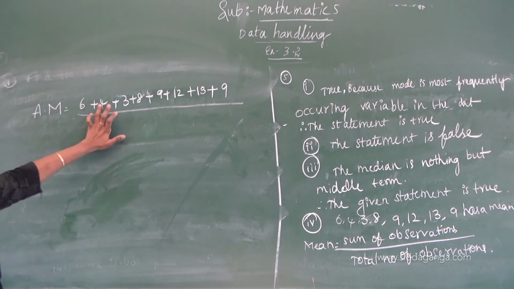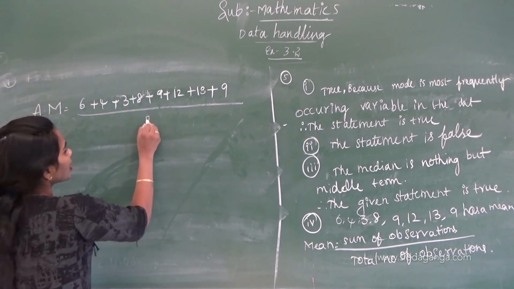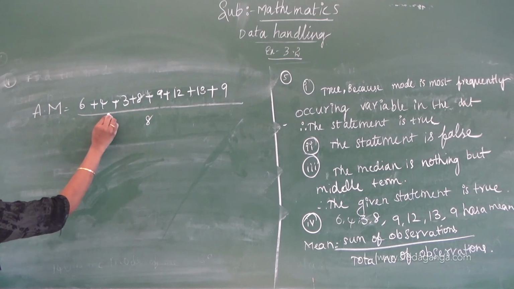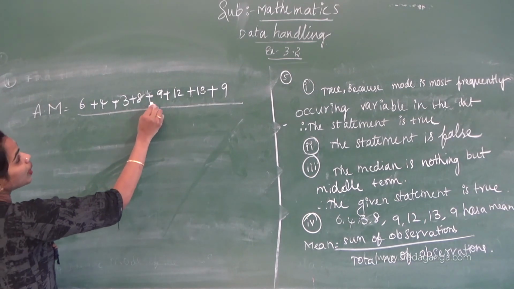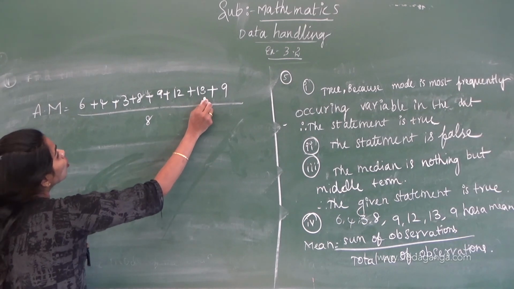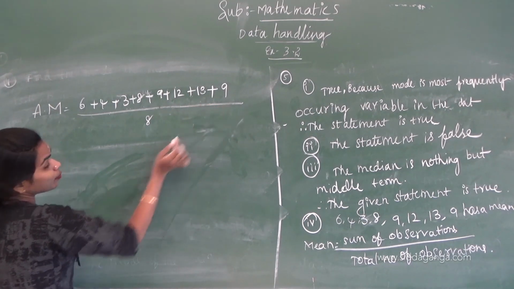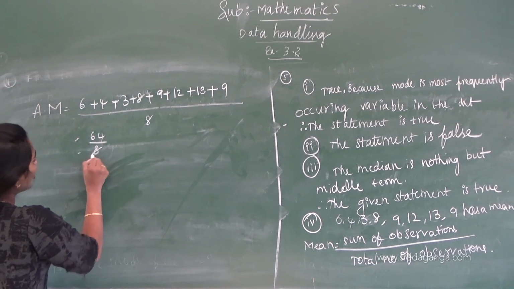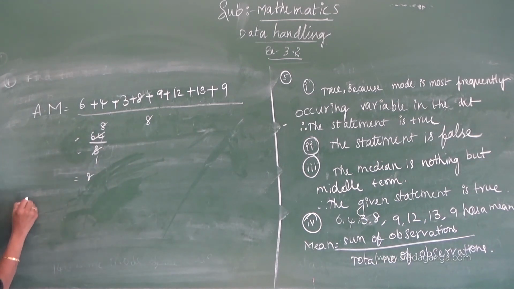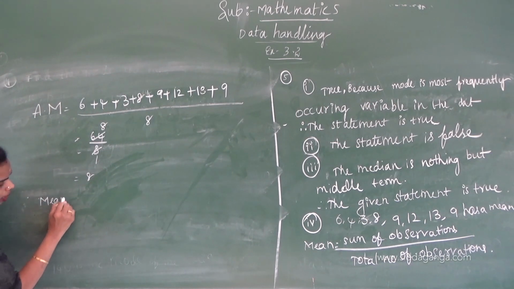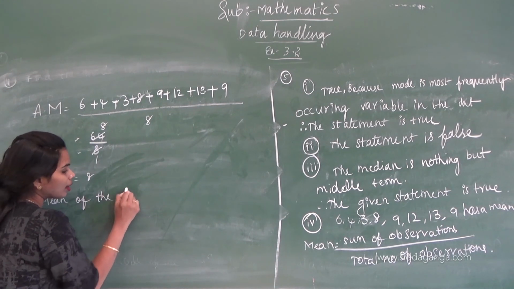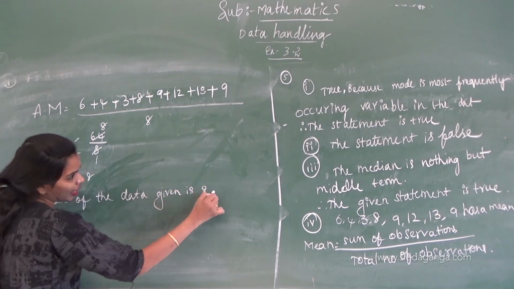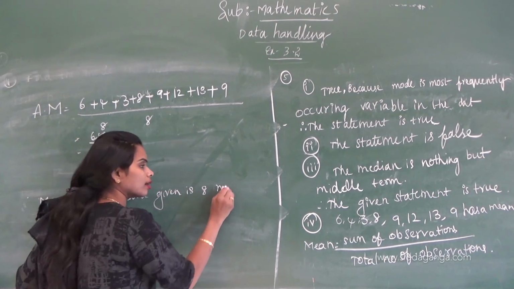How many terms are there? 8. Correct? Divided by 8. 6 plus 4 is 10, 10 plus 3 is 13, 13 plus 8 is 21, 21 plus 9 is 30, 30 plus 12 is 42, 42 plus 13 is 55, 55 plus 9 is 64. 64 divided by 8 is 8. Therefore the mean of the given data is 8, not 9.